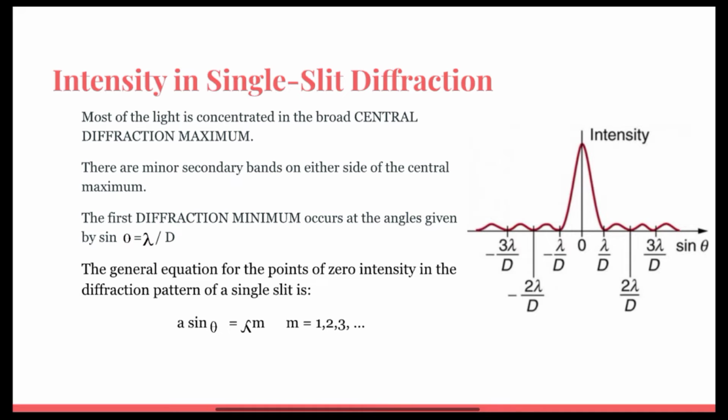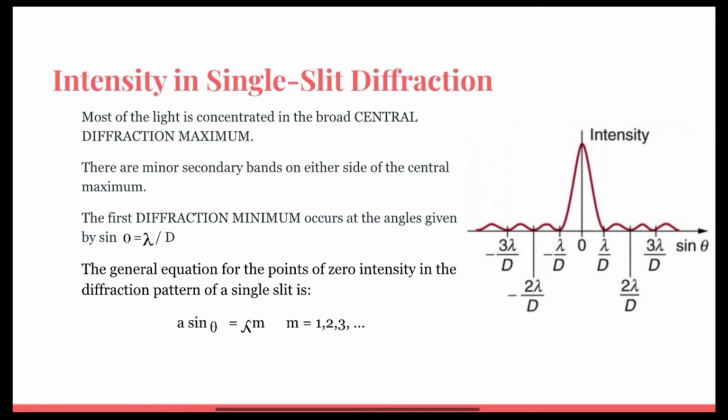However, when rays travel at angle theta relative to the original direction of the beam, each travels a different distance to a common location, and they can arrive in or out of phase. The ray from the bottom travels a distance of one wavelength lambda further than the ray from the top. Thus, a ray from the center travels a distance lambda by 2 further than the one on the left, arrives out of phase, and interferes destructively. A ray from slightly above the center and one from slightly above the bottom will also cancel one another. In fact, each ray from the slit will have another to interfere destructively, and a minimum in intensity will occur at this angle. There will be another minimum at the same angle to the right of the incident direction of the light.